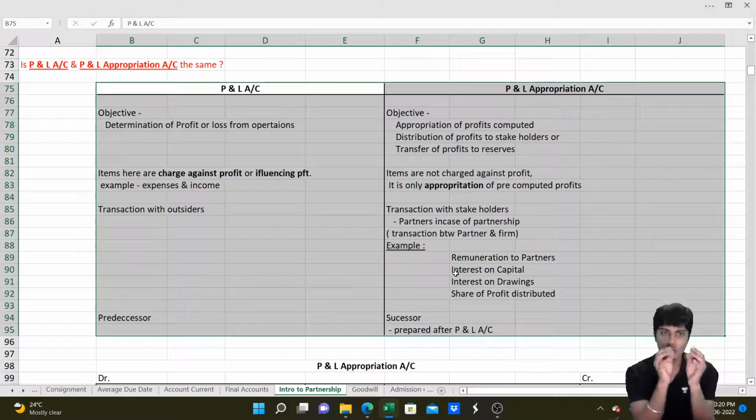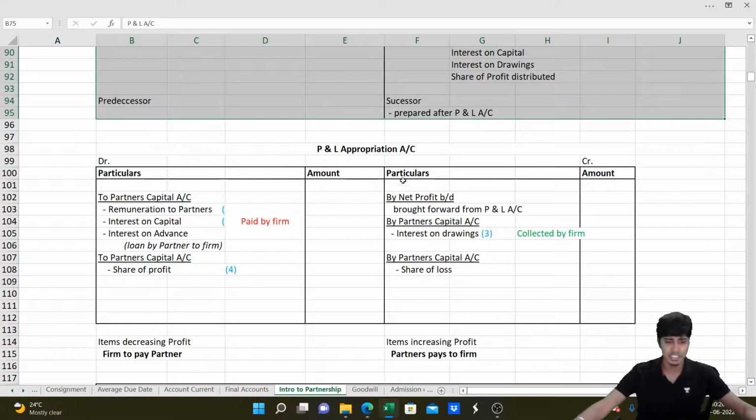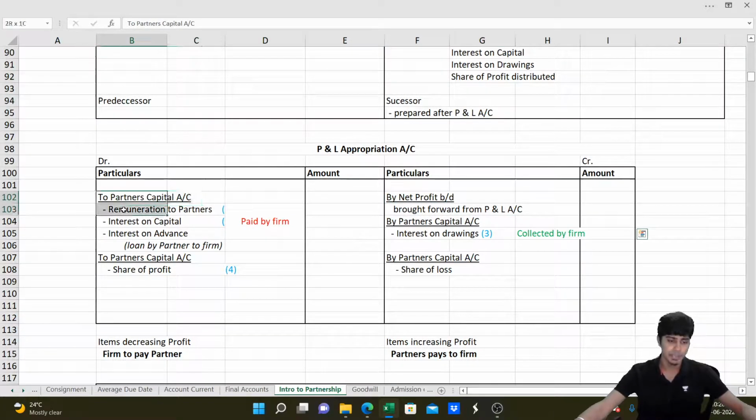Other than interest on loan given by partner to the firm, for all the rest of the transactions between partner and the firm, like interest on capital, interest on drawings, salary or remuneration, share of profit, everything will come in P&L appropriation account. So we do P&L, we identify the profit, we bring down that net profit. From that net profit, we pay remuneration to partners, we pay interest on capital to partners, we pay interest on advance.